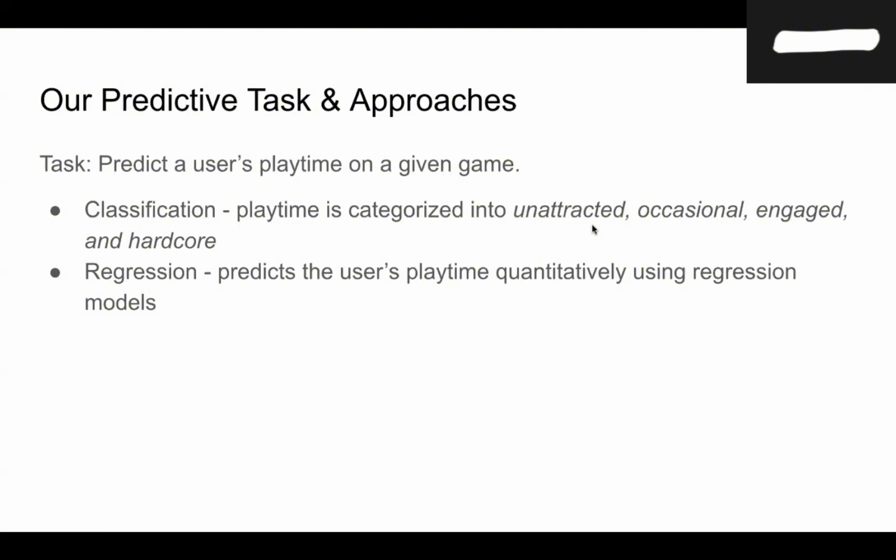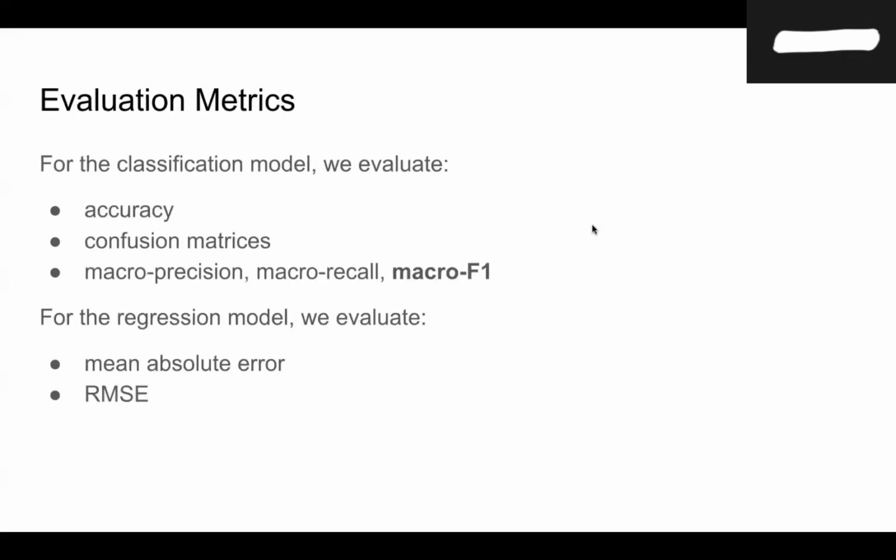Therefore, we approach this predictive task from two different modeling perspectives. The first one is a classification approach, where playtime is mapped into four engagement categories as shown here. They are derived from the empirical distribution. And the second approach is a quantitative regression approach, which directly predicts continuous playtime in raw units. By applying these two approaches to the same user-game pairs, we can later compare their behavior and better understand the strengths of each method.